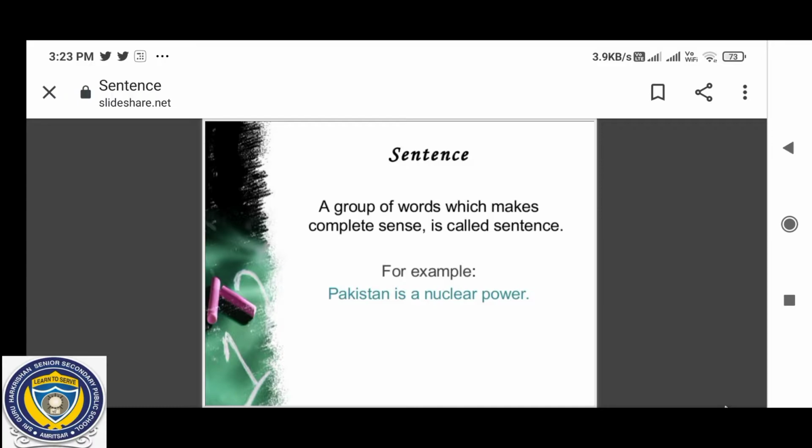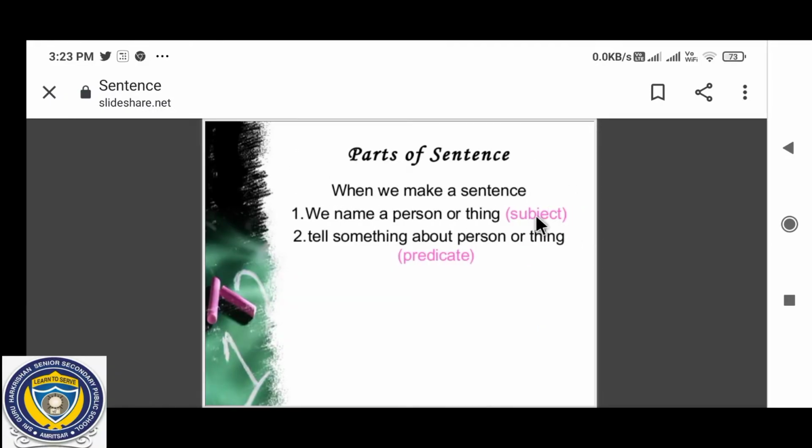You need words. So the words that we put in a certain order and that make sense are known as a sentence. So what is a sentence? A group of words which makes complete sense is called a sentence. For example, Pakistan is a nuclear country. It gives us a complete sense.